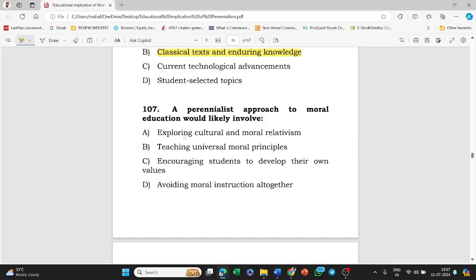Next question: a perennialist's approach to moral education would likely involve exploring cultural and moral relativism, teaching universal moral principles, encouraging students to develop their own values, or avoiding moral instruction altogether. The answer to this question is option B, that is teaching universal moral principles.